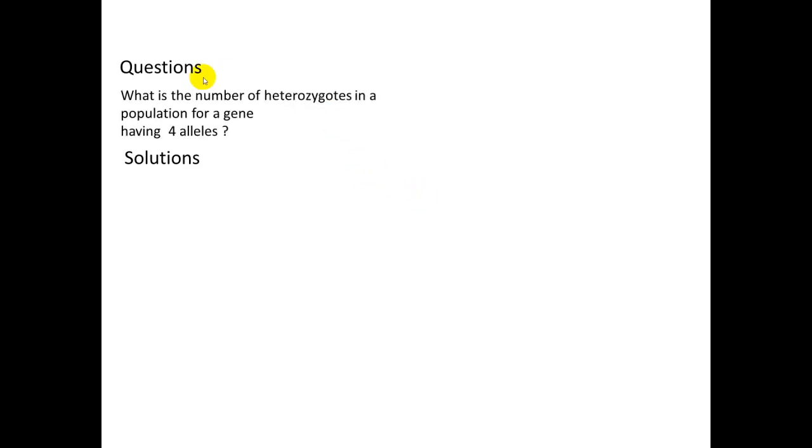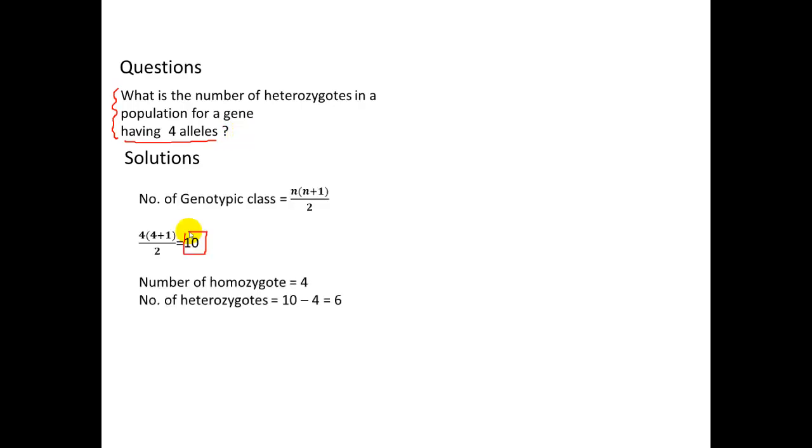Let's take one more question. What is the number of heterozygotes in a population for a gene having 4 alleles? In order to solve this question, first of all, we have to calculate the total possible number of genotypes. Again, by the formula, we can calculate the total number of genotypic classes as 10. And we know very well that the number of homozygotes possible is only 4, because there are 4 alleles.